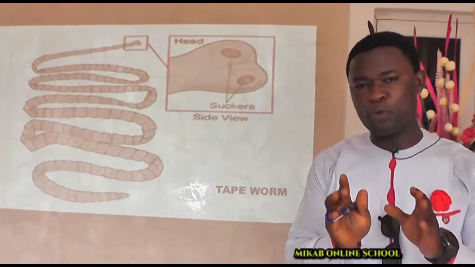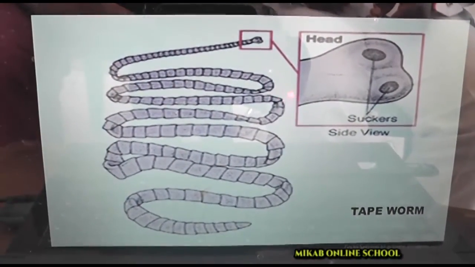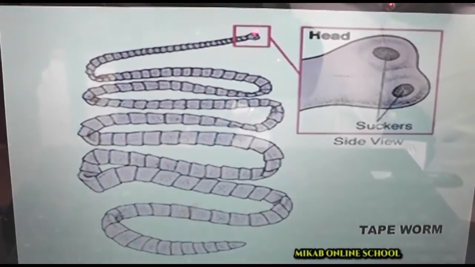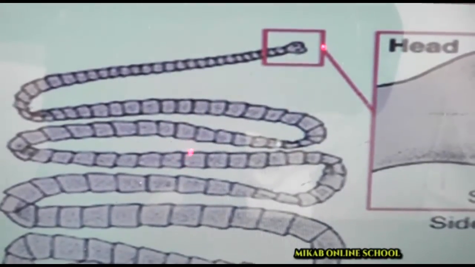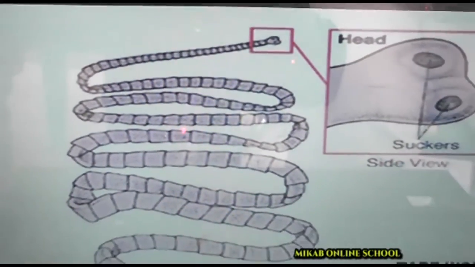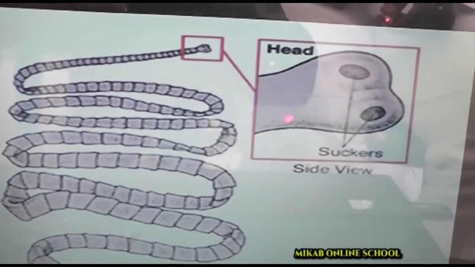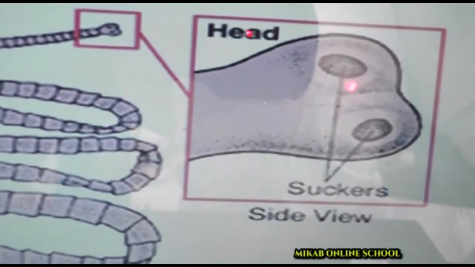So on this note, I shall be taking you to study some of the parts of the structure of a typical tapeworm. Here in this picture, we have tried to highlight the head of this organism. This is actually Taenia, an example of a worm that we find in the body of pigs. That is Taenia solium. Now we have highlighted the head region so that you'll be able to see it very closely.